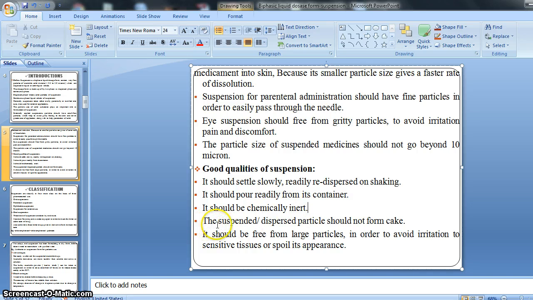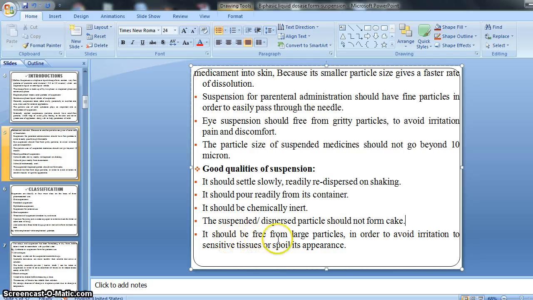Then the suspended or dispersed particles should not form a cake. Means the suspended or distributed particles, that is the insoluble part of our suspension, should not form any cake, right? It should settle down slowly, but after shaking it should be redispersed and should not form a hard cake, right?